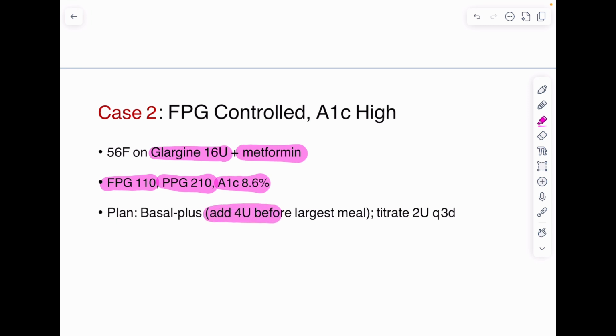So 4 unit will be added before the largest meal, and we will titrate the dose by 2 unit every 3rd day if PP remains uncontrolled, and we will keep on monitoring the patient. After 3 months, again we will check for HbA1c, and we will adjust the insulin dose accordingly. If patient requires intensification, we can go on to fully basal bolus regime. Or if the patient does not prefer 4 times injections, or if there is less chance that patient will monitor the blood sugar, then we can go ahead with twice daily regime, also premix regime. But again, in premix also patient really requires good monitoring.